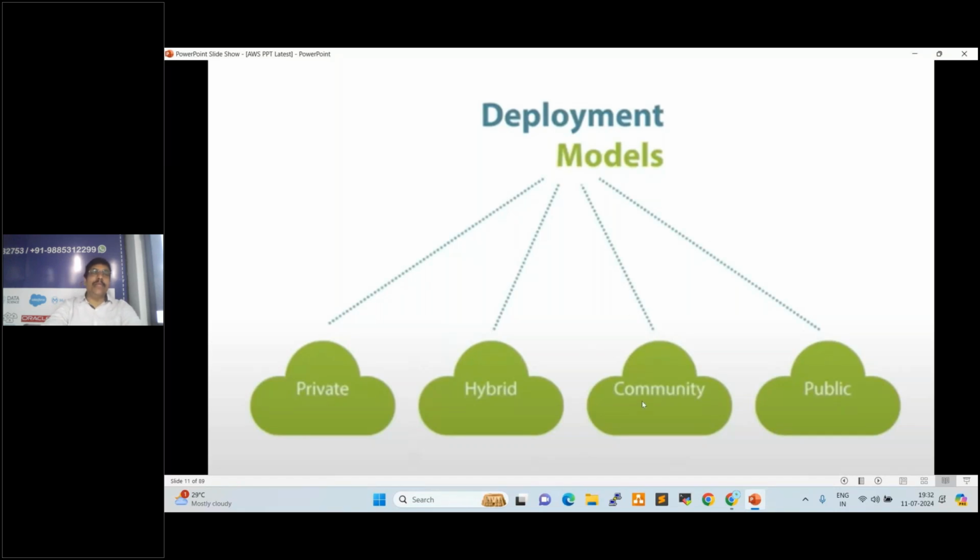So the next one is community cloud. What is community cloud? Anyone? Which is government cloud, defense cloud, right? Very high secure cloud. So these are the four deployment models available.